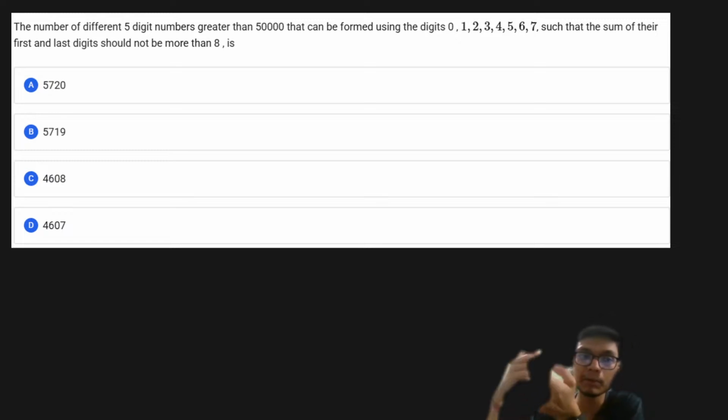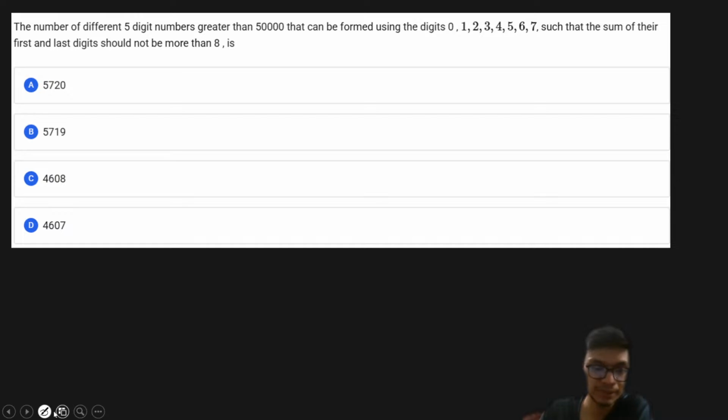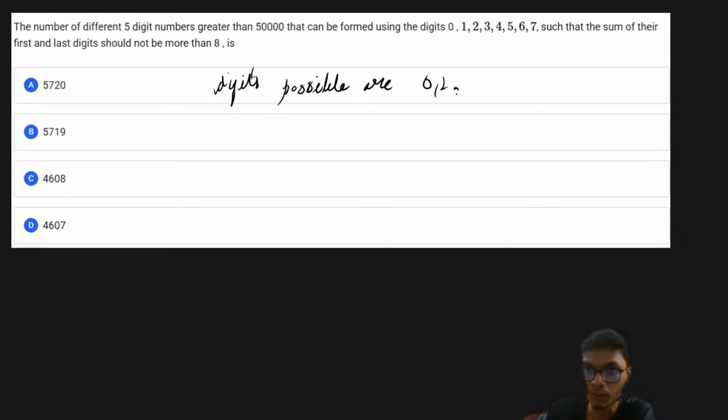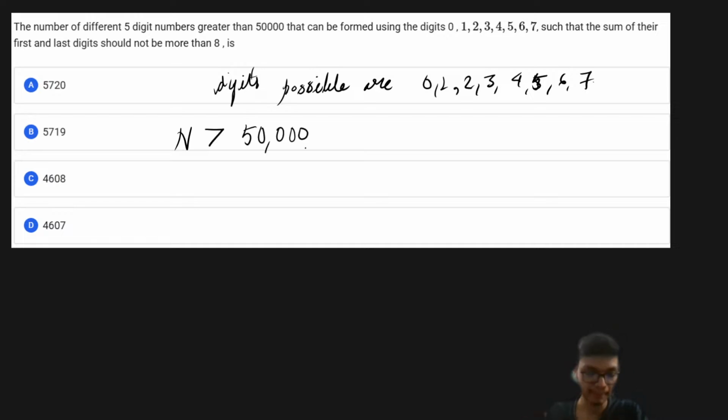The next problem is talking about the number of different 5-digit numbers greater than 50,000 that can be formed using the digits 0 to 7, such that the sum of the first and the last digit should not be more than 8. Interesting question. The digits possible are 0, 1, 2, 3, 4, 5, 6 and 7. And also the number n has to be greater than 50,000.